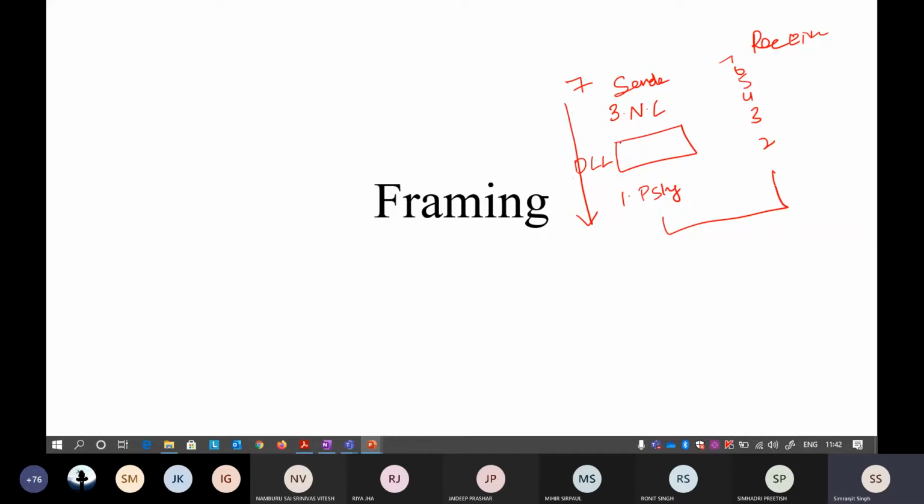When the packet from the network layer gets to the data link layer, it does something called framing. The data that it received from the network layer, it just divides into simple frames. There are two ways to divide the frame: either it can be of fixed length or it can be of variable length.